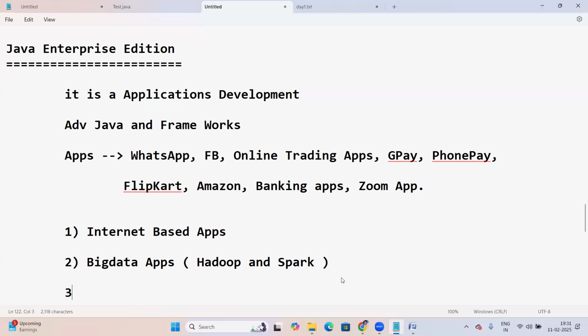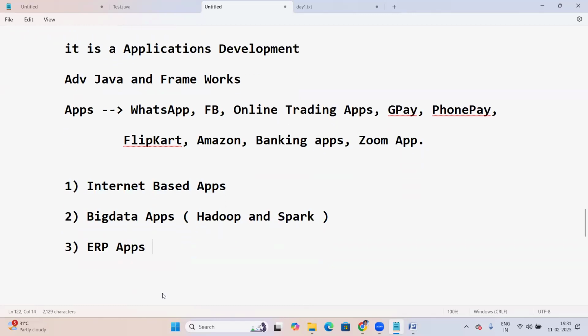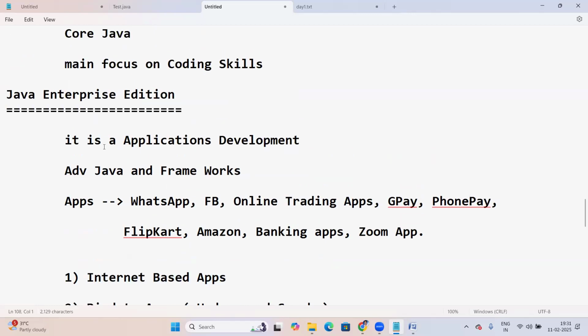Next, third one, ERP. ERP kind of applications, like Oracle ERP and SAP ERP. Here in Java also you can develop ERP. I'll explain, just wait for some time. What kind of internet-based applications, big data applications, what is ERP exactly, we'll discuss. So Enterprise Edition is application development.